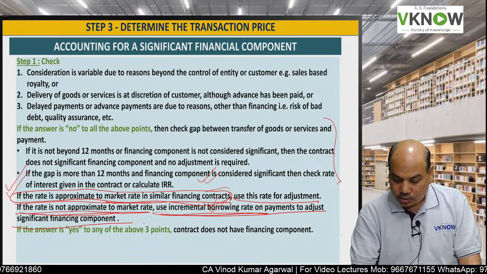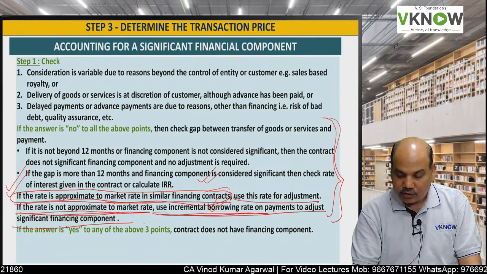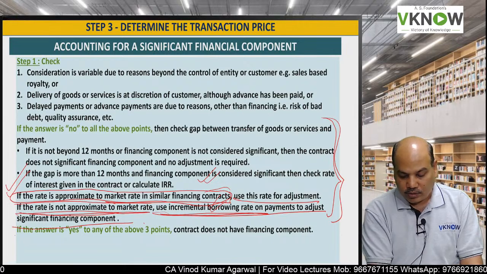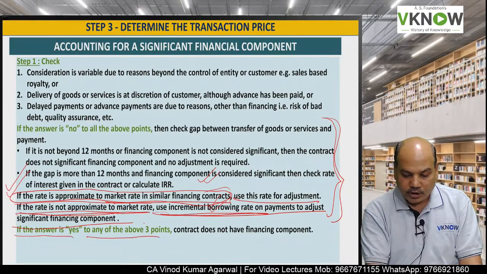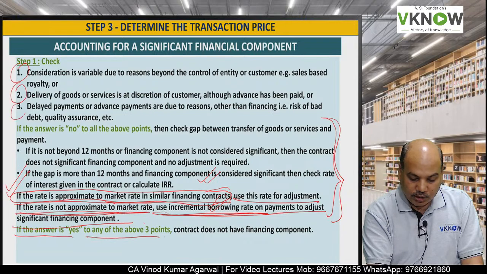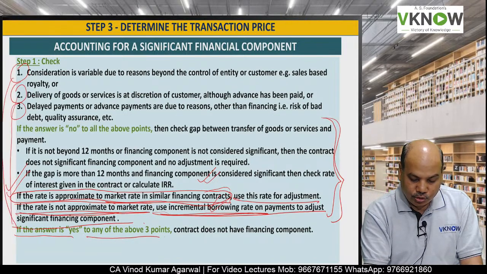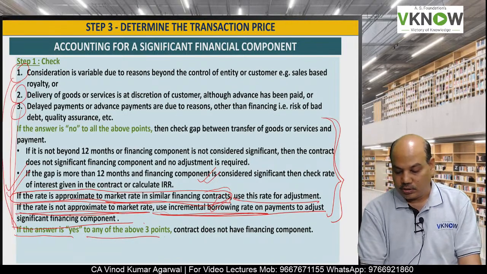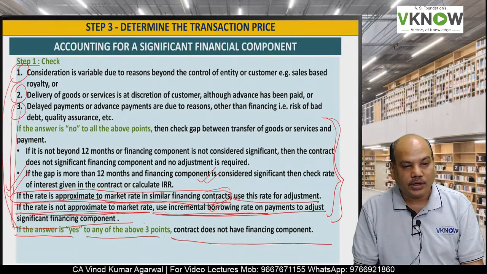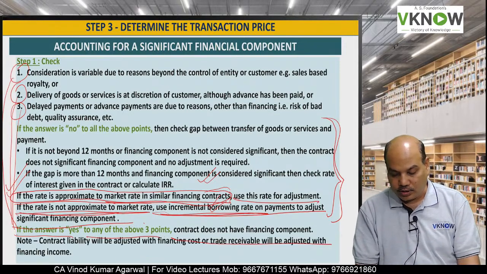So this is what you will do for significant financing component. But if you find that the variation is due to any of the above 3 points, the contract does not have a significant financing component.